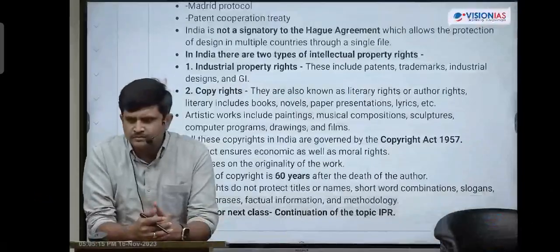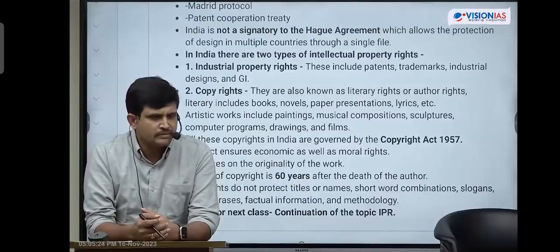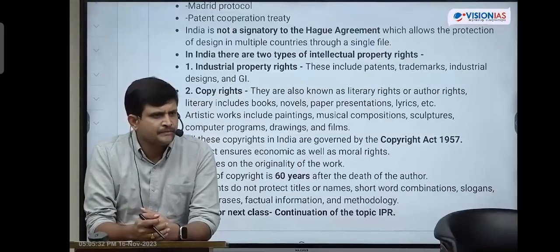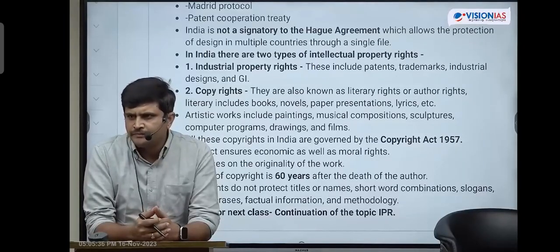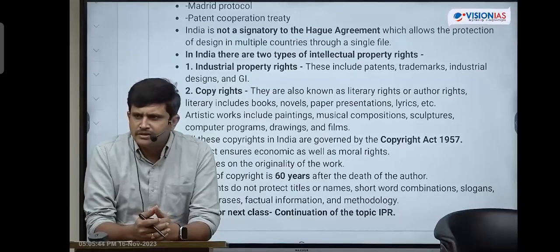Good evening. We are discussing intellectual property rights. First, I will brief all of this one more time. What are copyrights? What is the total tenure of copyrights, and for what purpose are they issued? I told you that the Berne Convention is the convention which talks about copyrights. Later on, we started implementing it in India through the Copyright Act.